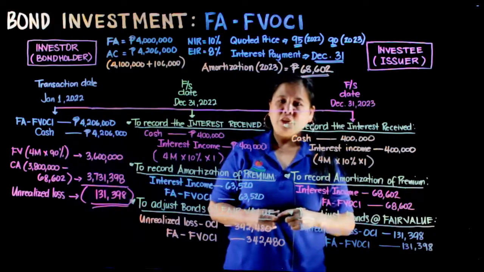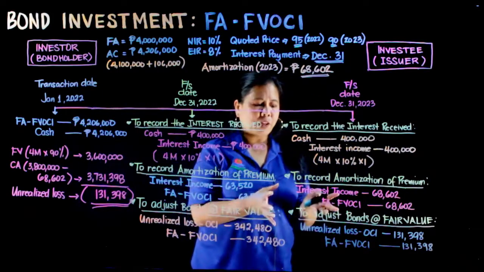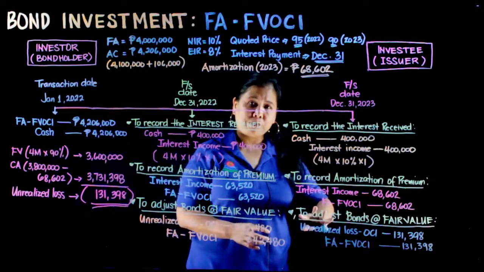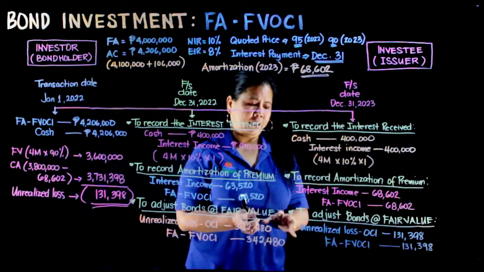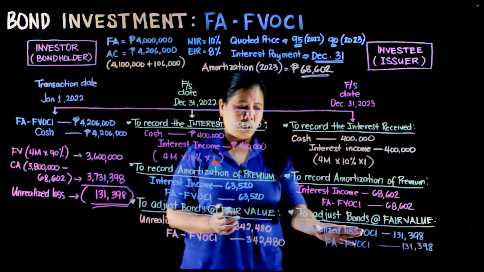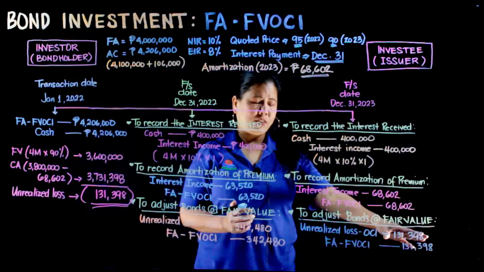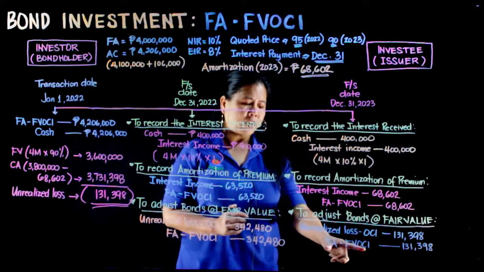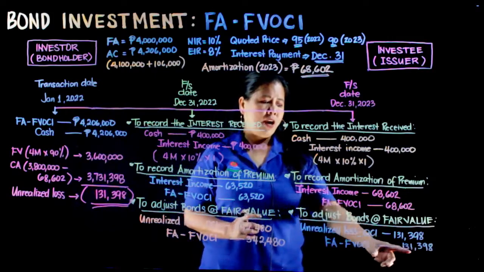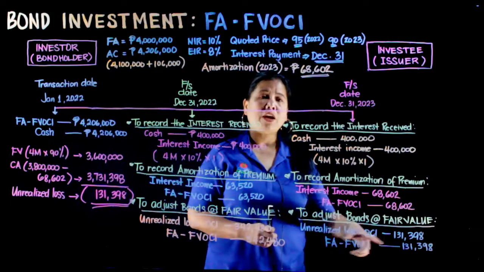So yan ang adjusting journal entry natin para ma-reflect natin na ang bonds na ito at fair value of 3,600,000. Then adjusting journal entry natin is debit to unrealized loss, OCI, of 131,398 and credit to the investment of financial asset, FVOCI, of 131,398.